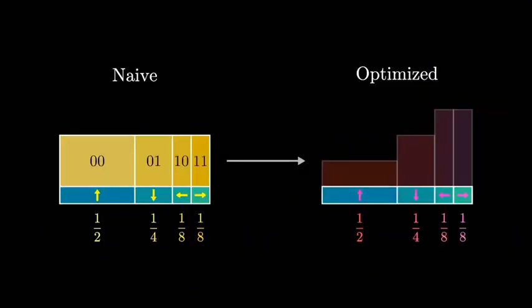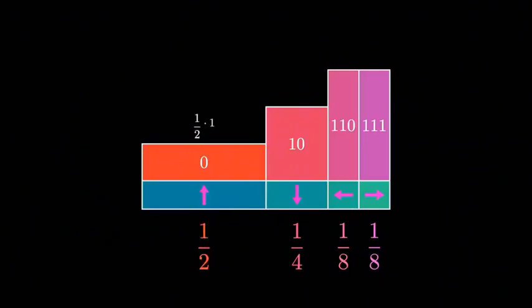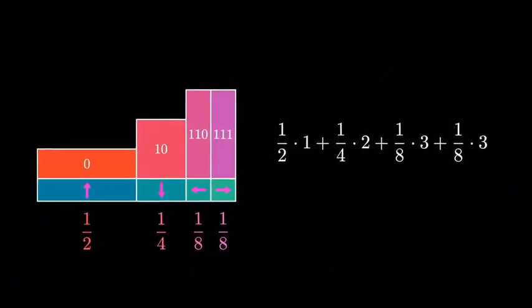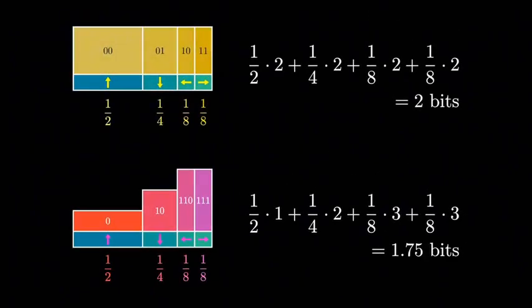What they suggest is letting the single bit 0 represent up, letting the two bits 1, 0 represent down, using 1, 1, 0 for left and 1, 1, 1 for right. You can calculate the average number of bits per instruction that this would require with a simple weighted sum. Half the time, only one bit is used, a quarter of the time, 2 bits are needed, and the remaining times, you need 3 bits. When you add this all up as a weighted sum, you get 1.75 bits per instruction, which is indeed better than the more naive approach of a flat 2 bits per instruction.